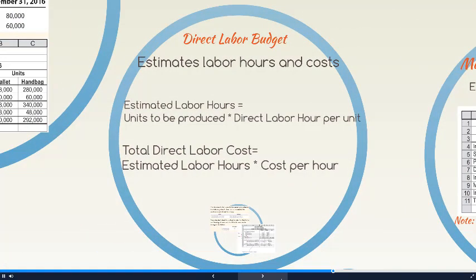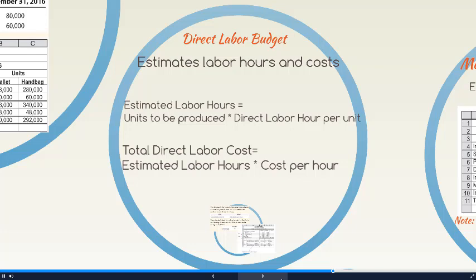After our direct materials budget is done, we need to look at our other product costs. Our direct labor cost budget estimates the direct labor hours needed and the related costs to support that budgeted production. The direct labor cost budget is determined in 2 different steps.